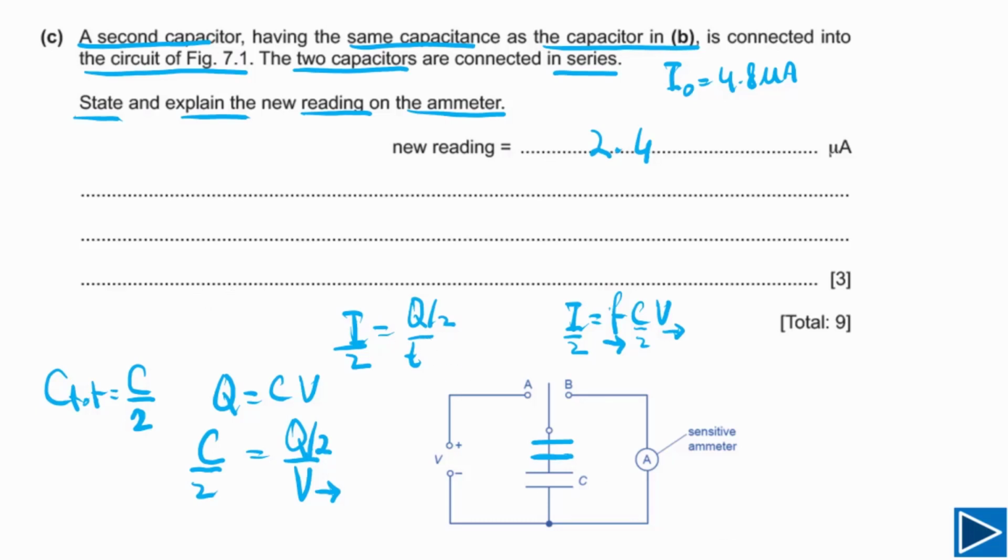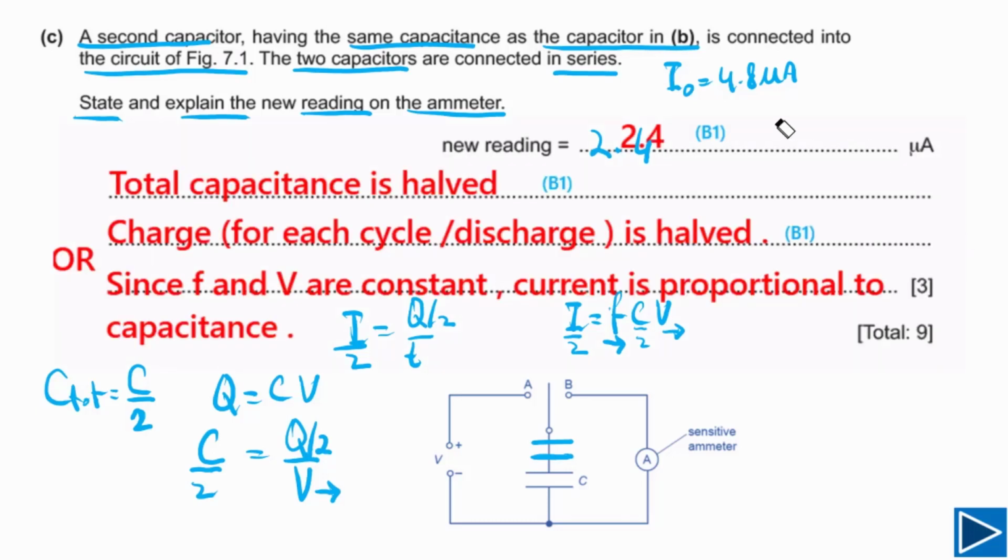Now let me explain to you how you can write a proper answer. This is how you can write a proper answer. The first point, if you have written 2.4 here, you will get 1 B mark. The second B mark you will get if you have written total capacitance is half. The third one you will get if you have mentioned charge becomes half. Or you can say F and V are constant, current becomes half. Or you can say current is proportional to capacitance. That's all you need to write for this question.